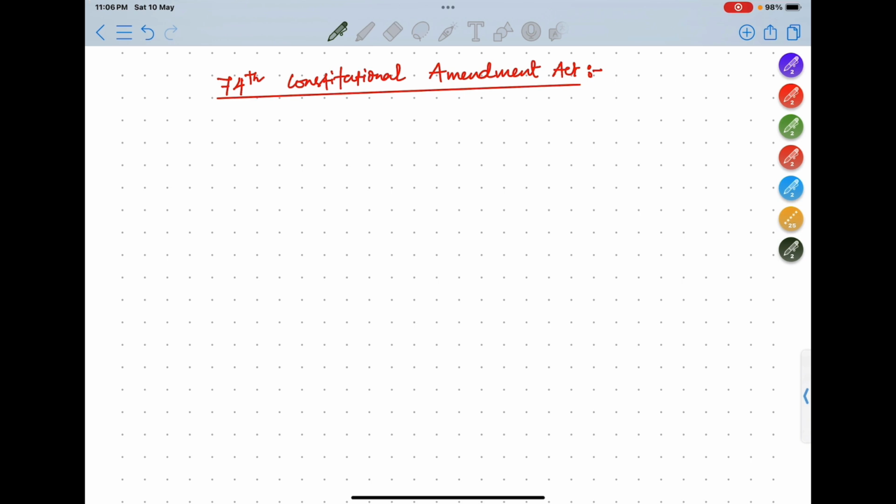See, understand, the 74th Constitutional Amendment Act is basically related to, as I have discussed earlier, the 73rd Constitutional Amendment is all about constructing panchayats in the rural areas of the district. So in the same way, for urban areas of the districts, what will be the system? Okay, what will be the administration process and everything we'll discuss in the 74th Constitutional Amendment Act.